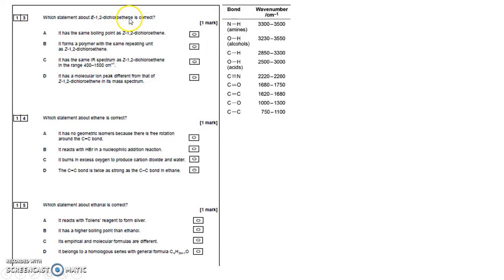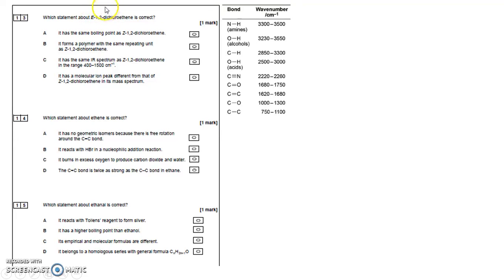Because there's a double bond, there's no fixed rotation about the double bond, and if you look to the left of the double bond you've got H and a Cl, and to the right of the double bond you've got an H and a Cl. So to the left of the double bond you've got two different groups, an H and a Cl, and to the right of the double bond you've got two different groups, an H and a Cl as well. So it's going to have geometrical isomerism, which is a form of stereoisomerism, and it will have E isomers where